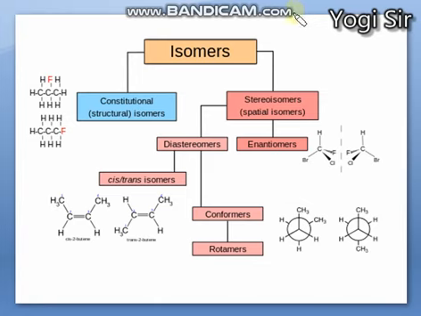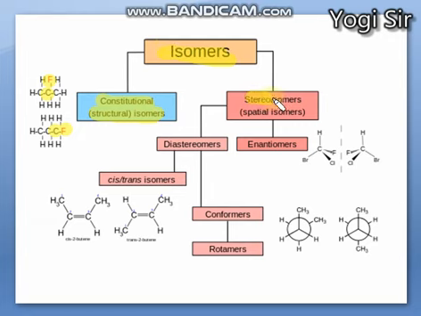Here also it is classified that isomers can be classified into two types. One is constitutional or structural. Here it is shown position isomerism. This compound has 3 carbons, it is propane, and on the second carbon there is fluorine, so it is 2-fluoropropane. While here there are 3 carbons, and on the first carbon there is fluorine, so it is 1-fluoropropane. This is 2-fluoropropane, so they belong to constitutional or structural isomerism.